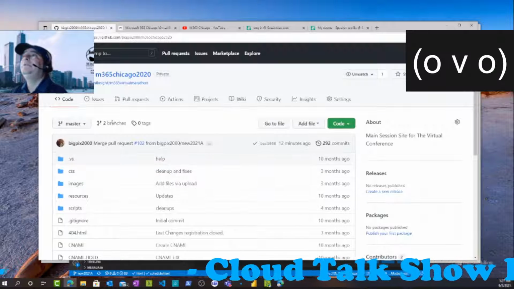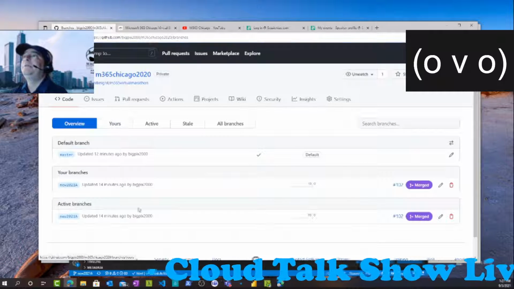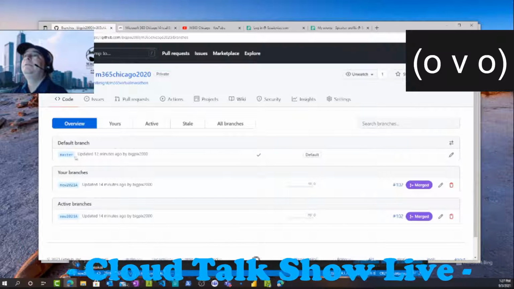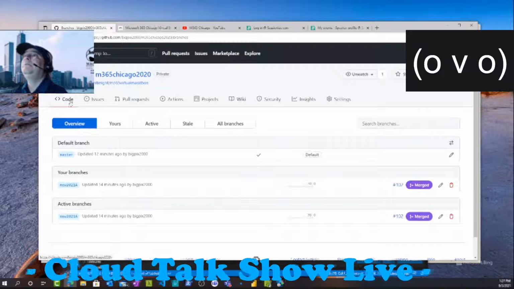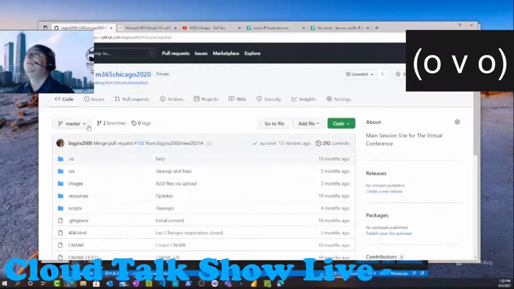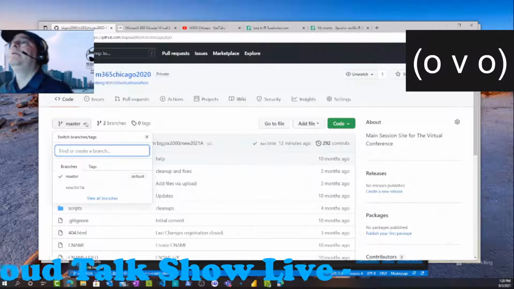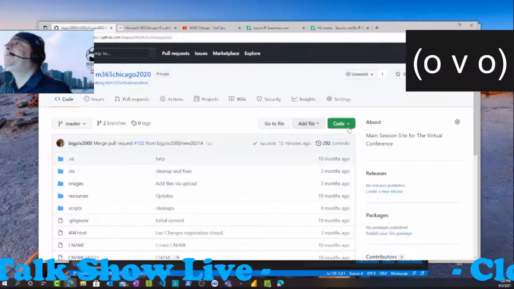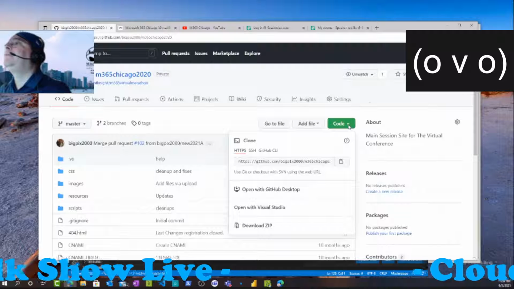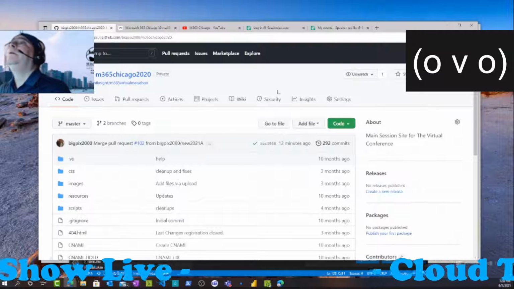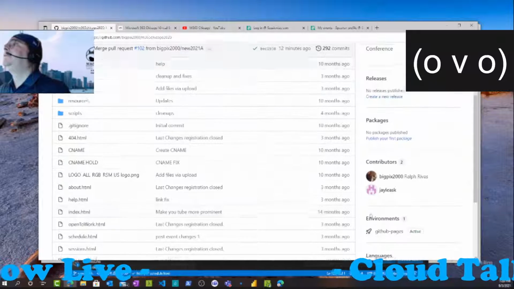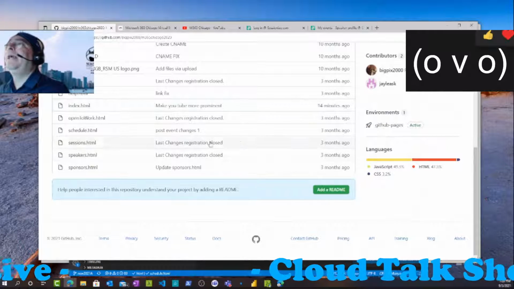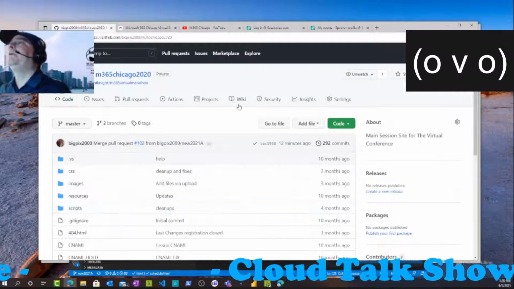Go back to the code. Oh, there are the branches. Remember, you see the branches over here? Let's go see. Back to code. Let me go find the history. I forget where they put it. I think they moved my cheese. History is here somewhere. Environments, languages. I've got to go look for that again. It used to be over here. Very simple.